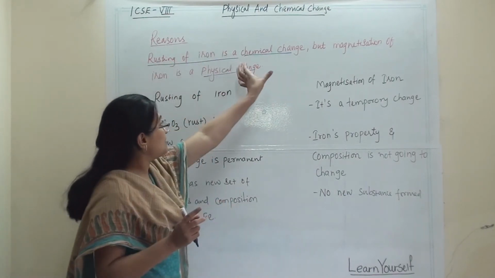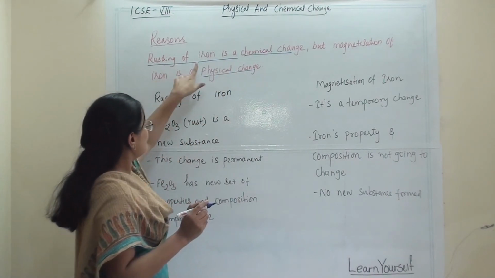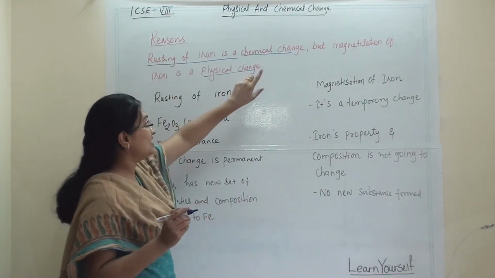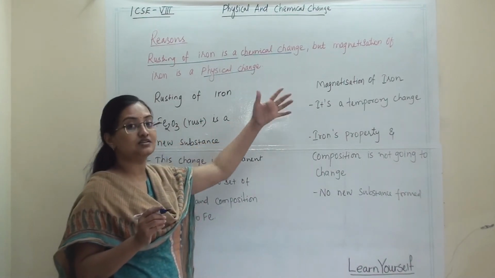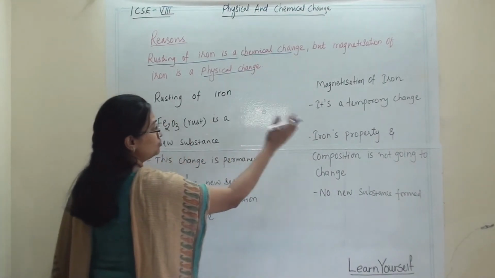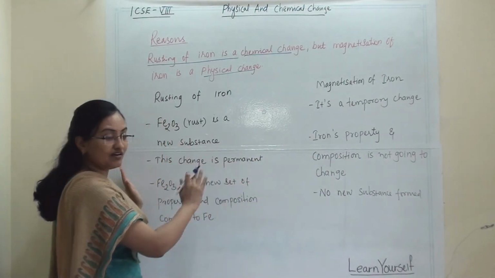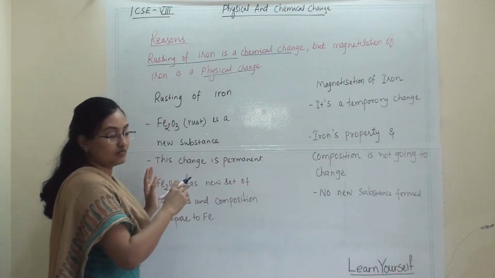This is a chemical change. Both are pertaining to iron only. If the iron gets rusted, then it is a chemical change. But if iron is magnetized, then it is a physical change. Why? So in this I have made two parts. You can write the answer in the same way. This will be very easy.